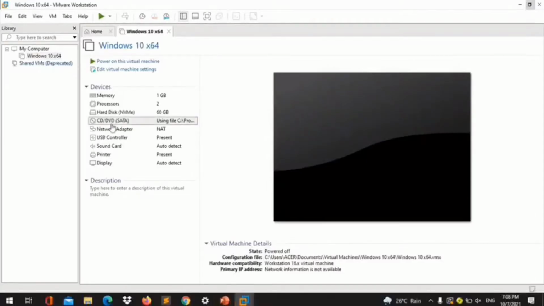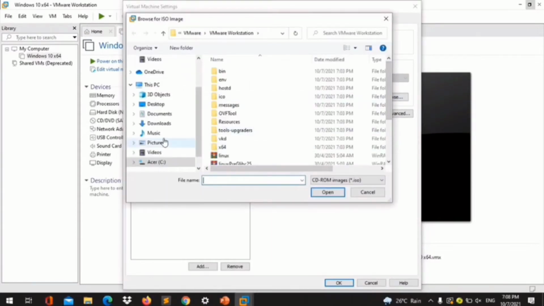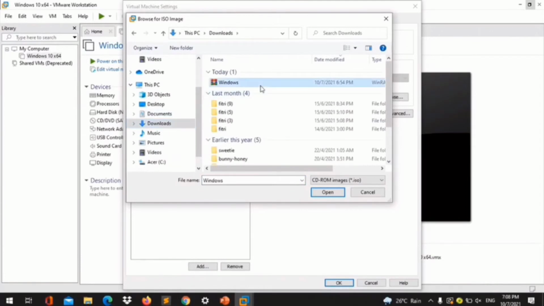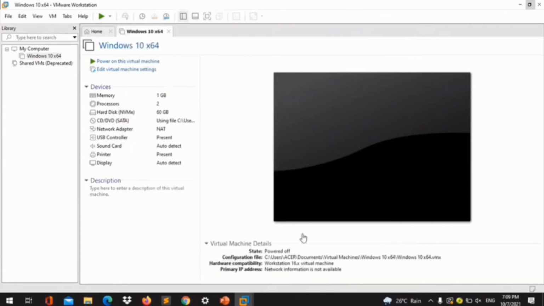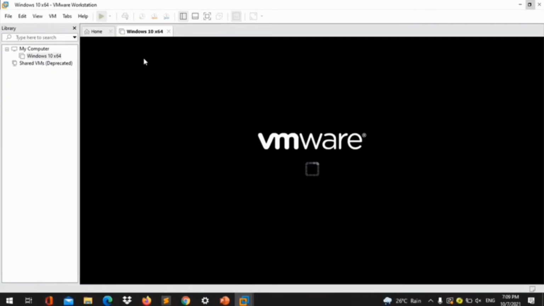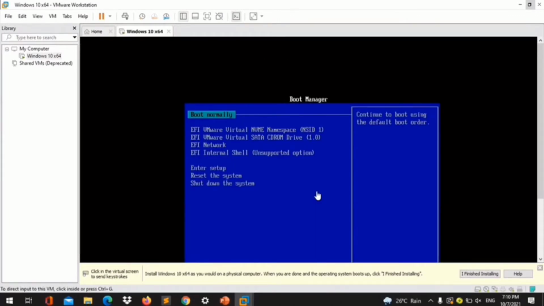So to install Windows 10, just click on CD/DVD SATA and then press Browse. After that, choose the downloaded Windows and then open. Then just click on Power on this virtual machine. So wait a moment. And then the boot manager will show. Then press Boot normally.